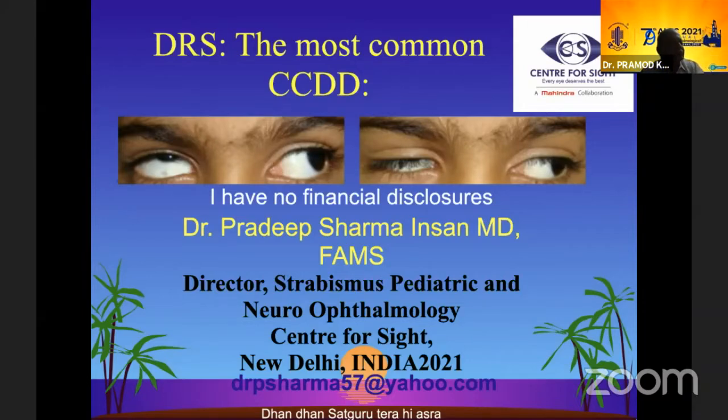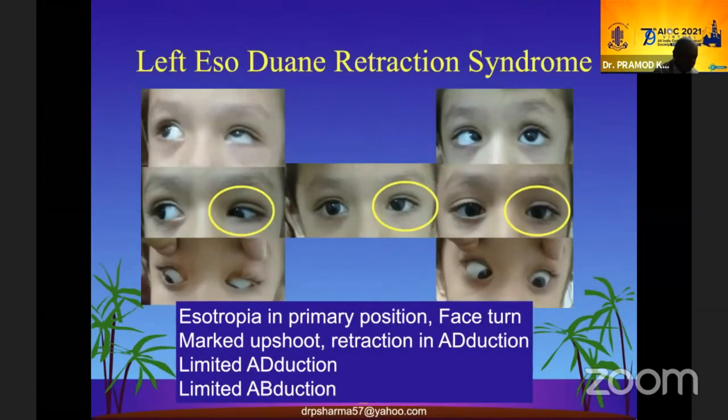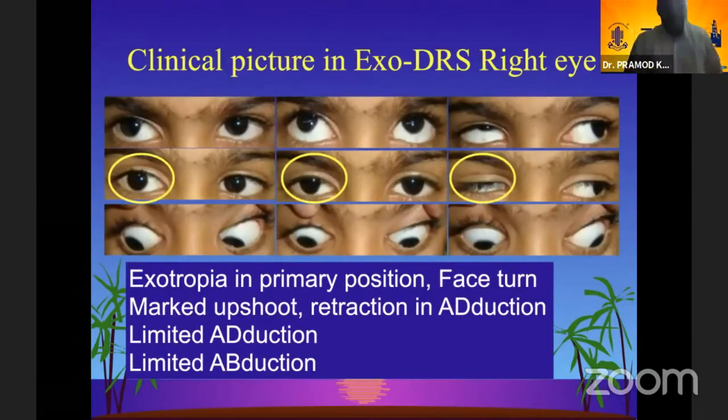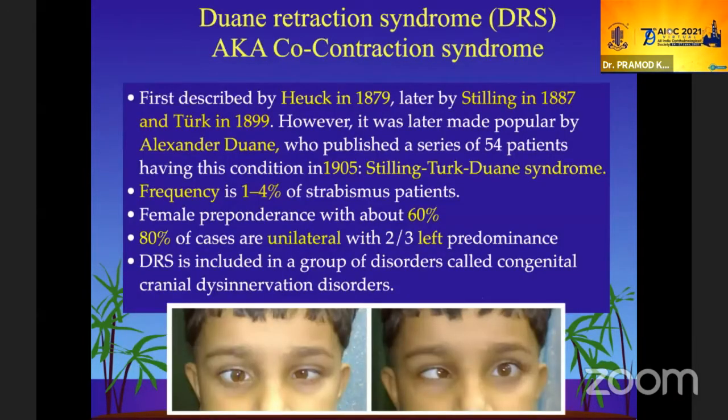As Dr. Pandey has said, DRS happens to be the most common congenital cranial disinnervation disorder. Clinically, just to start, all of us know that it may present as an esotropic condition in which on adduction there is a retraction of the globe because of co-contraction and abduction is limited, or it may be an exo-DRS in which there may be an exotropia in the primary position, but again on attempted adduction there is a co-contraction causing a retraction and a marked upshoot and downshoot. Duane's retraction syndrome may also be better known as a co-contraction syndrome.